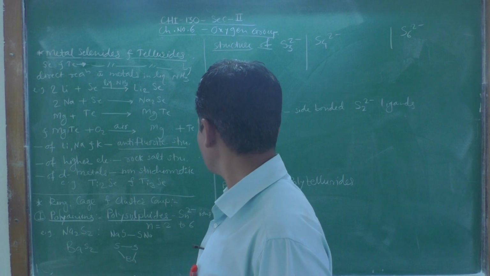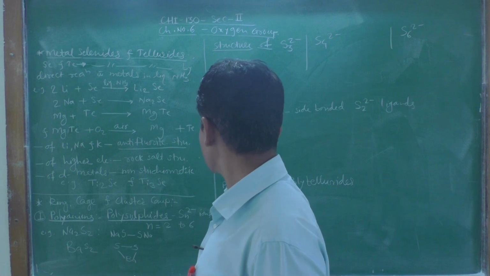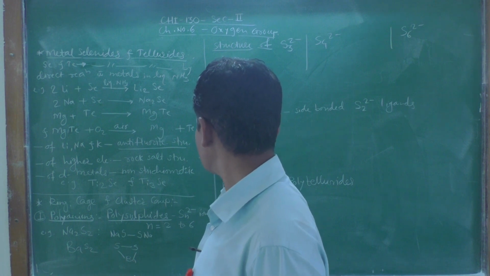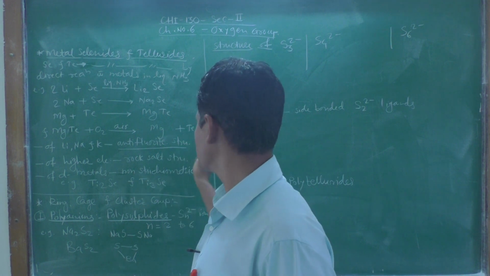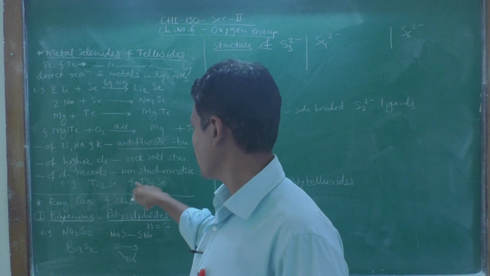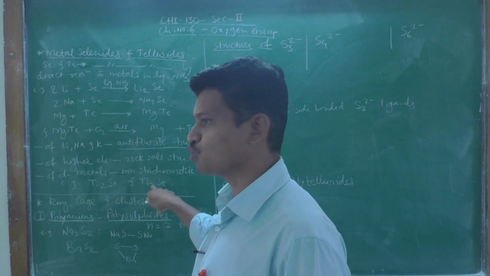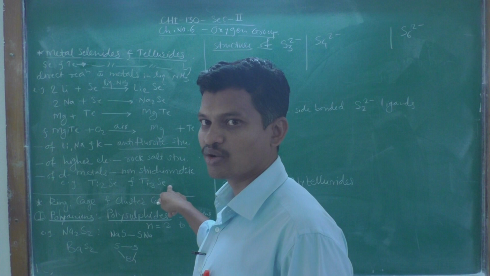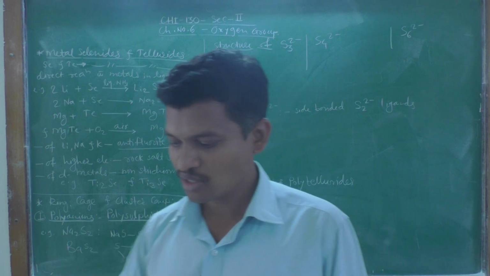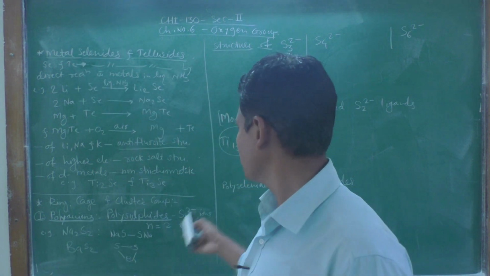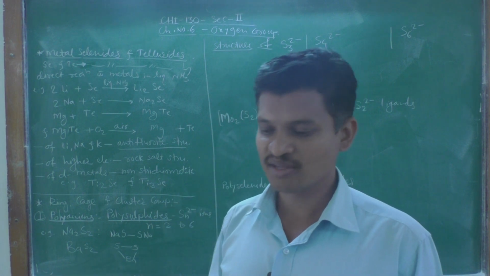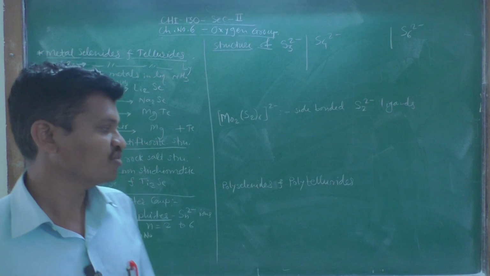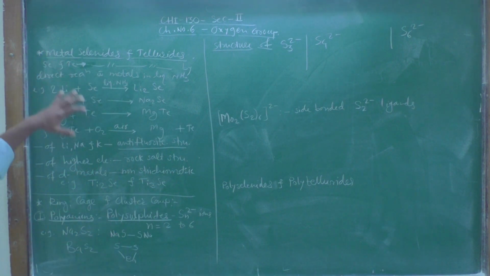Titanium may be present as 1.9 to selenium 1, which is approximately considered as titanium 2, or it may be titanium 2.8 to selenium 1. That is why we call them non-stoichiometric metal selenides and tellurides, formed with d block metals. So this is all about metal selenides and tellurides.